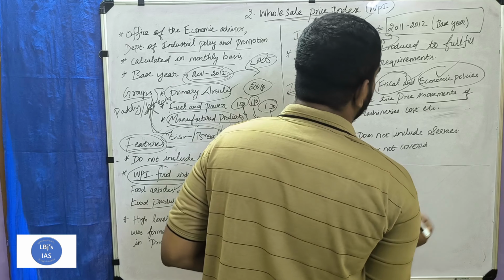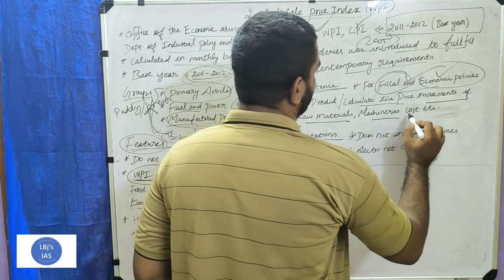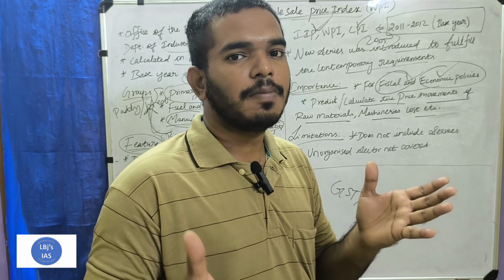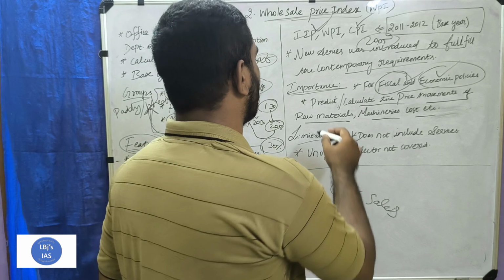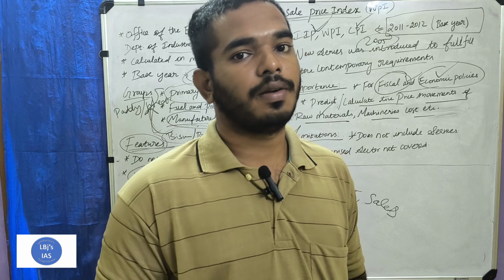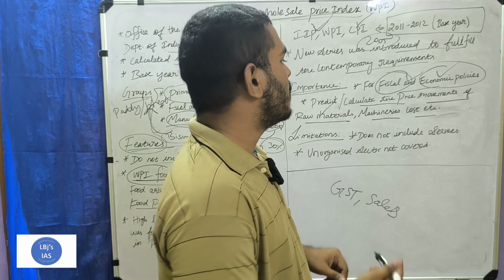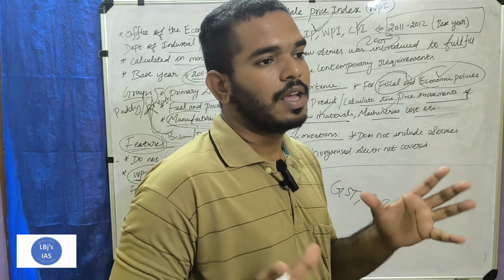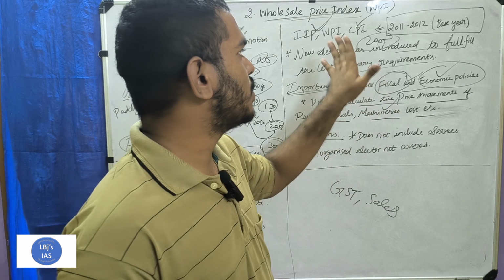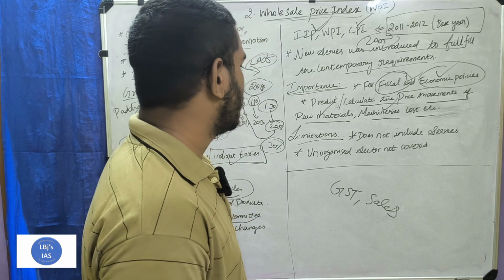Then it is used to predict and calculate the price measurements of raw materials, machinery costs, etc. So raw material, to predict the price flow of raw materials. Raw material is the material that was not processed, a very raw one. Then machinery cost, heavy machines, how much the cost changes. So for that calculation, the wholesale price index is used.